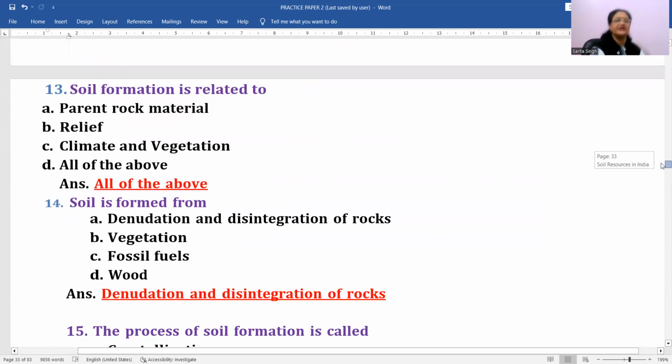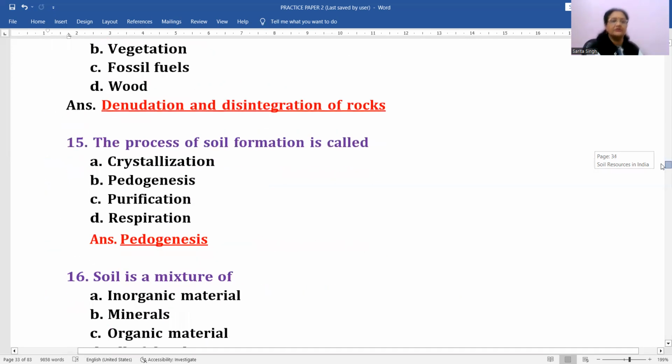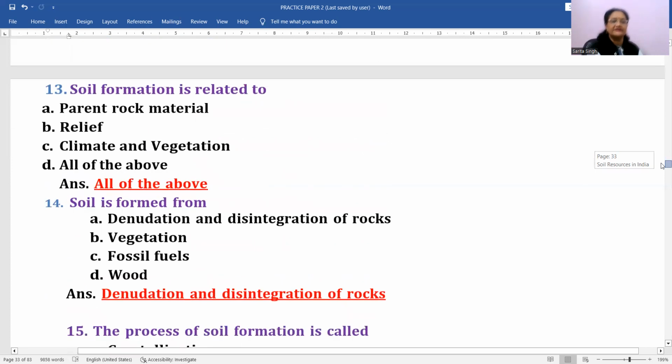Then soil formation is related to parent rock, material, relief, climate, and vegetation. All these. Okay. Soil का जो formation होता है बच्चों, it is actually the result of all these elements. So we can take the D as the correct option. Soil is formed from, you can see the first point under this is denudation and disintegration of rocks. Vegetation से बनता है, fossil fuel से बनता है, या wood से बनता है. It is the result of denudation and disintegration of rocks.